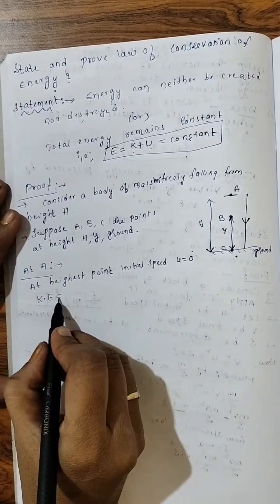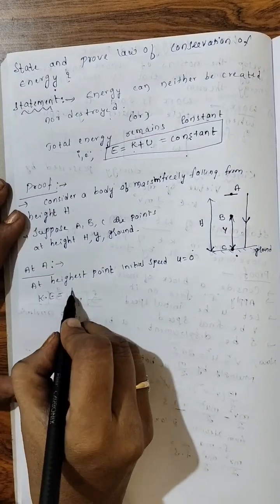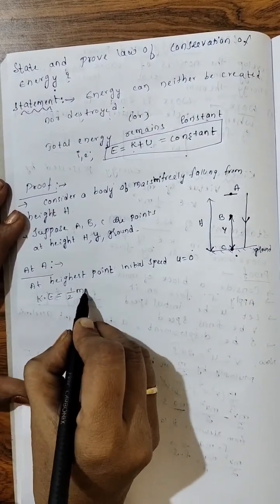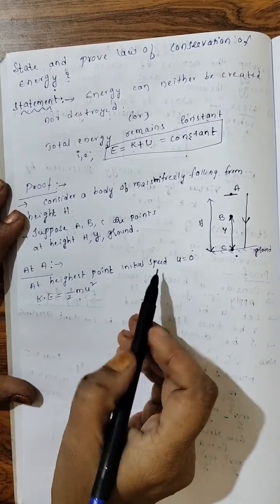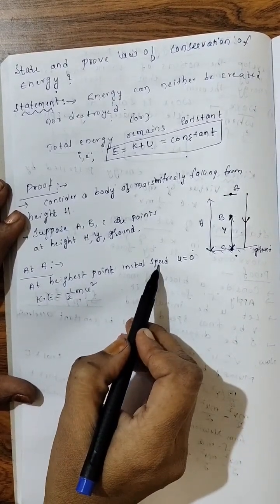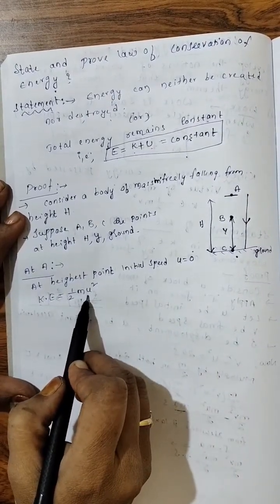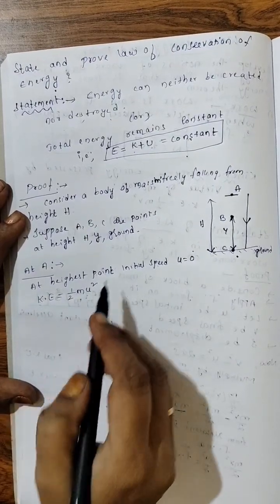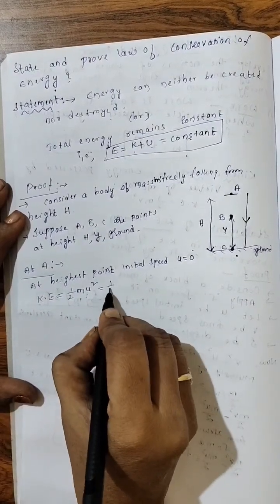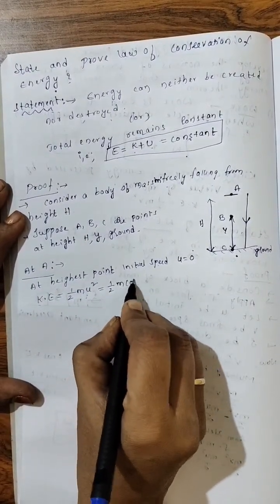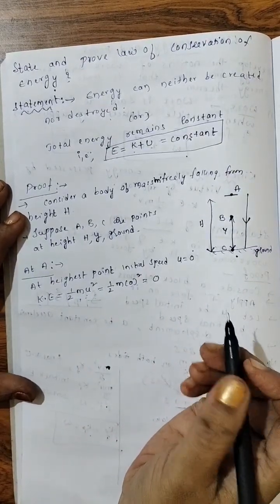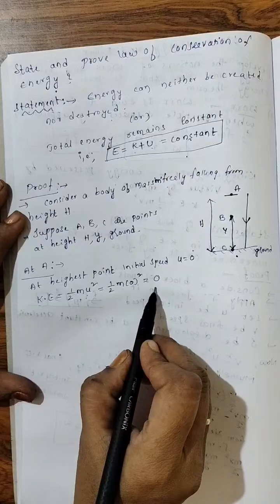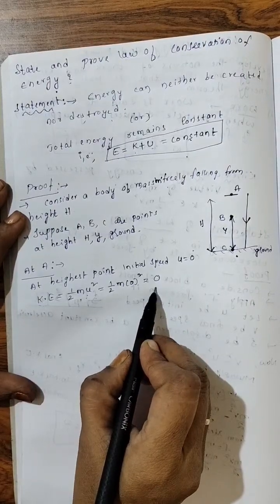Kinetic energy means half m velocity square. Here we are taking initial speed, so I wrote u square. But u equal to 0, no? Half into 0 square, that is equal to 0. Kinetic energy equal to 0.